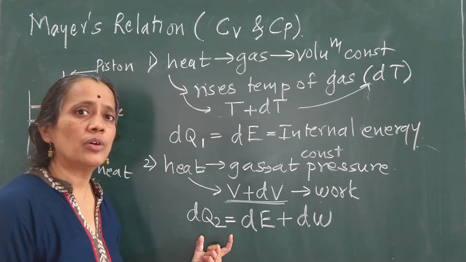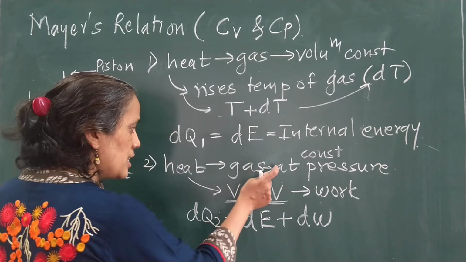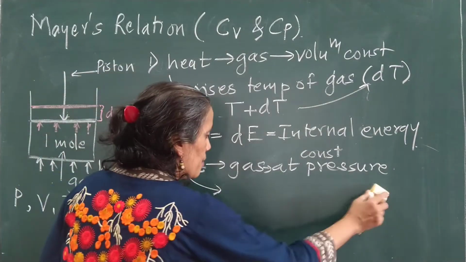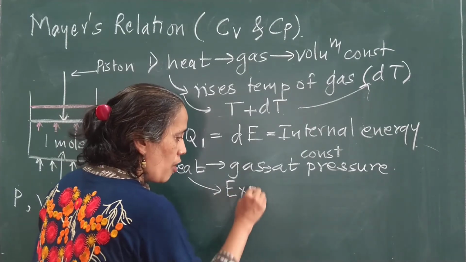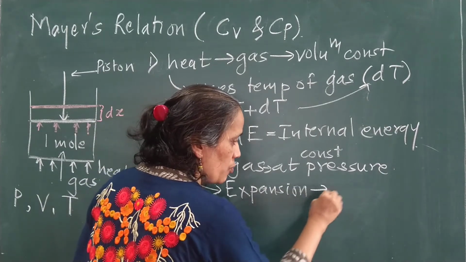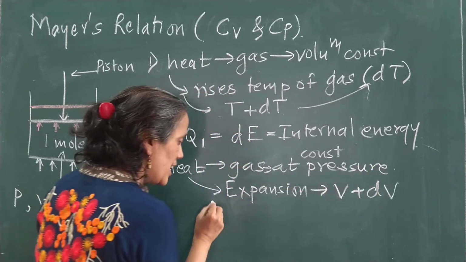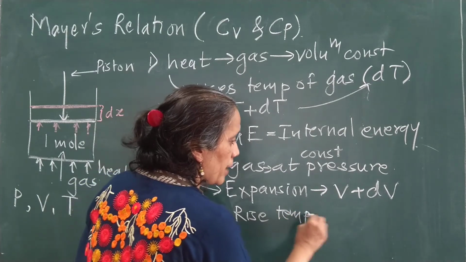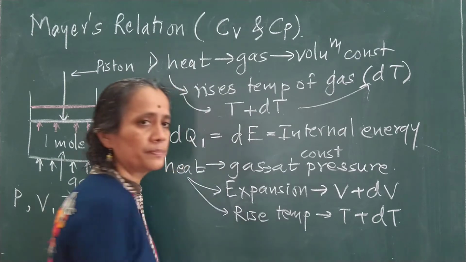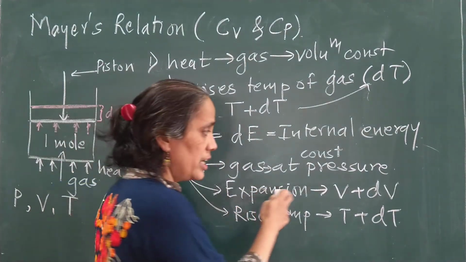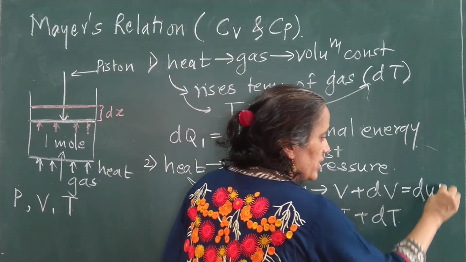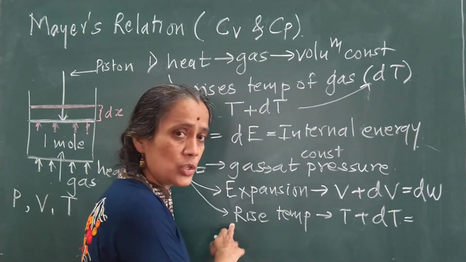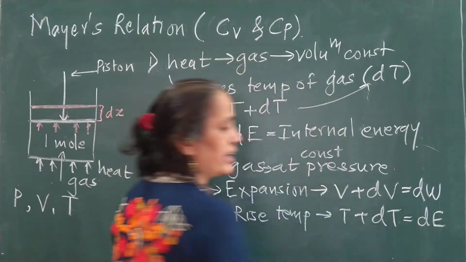So this is nothing but dQ. Whenever heat energy is given at constant pressure, it is utilized for expansion, so volume will become V plus dV, and it is also used to raise the temperature of the gas, so temperature will become T plus dT. Whatever heat energy is utilized for expansion is the work done in the expansion, and whatever heat energy is utilized to raise the temperature is the internal energy.